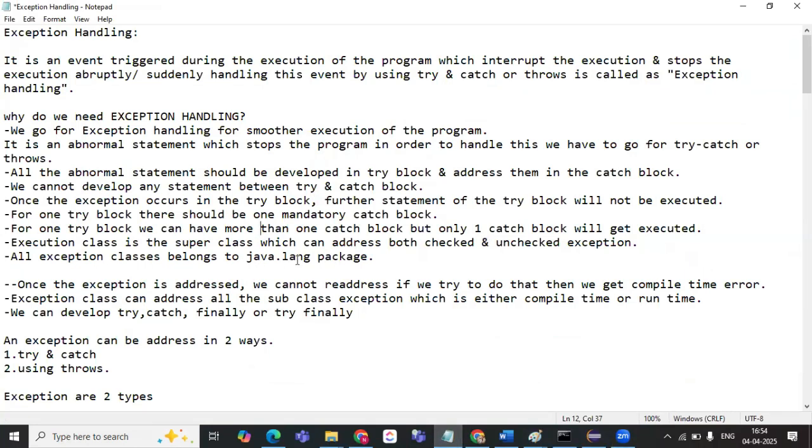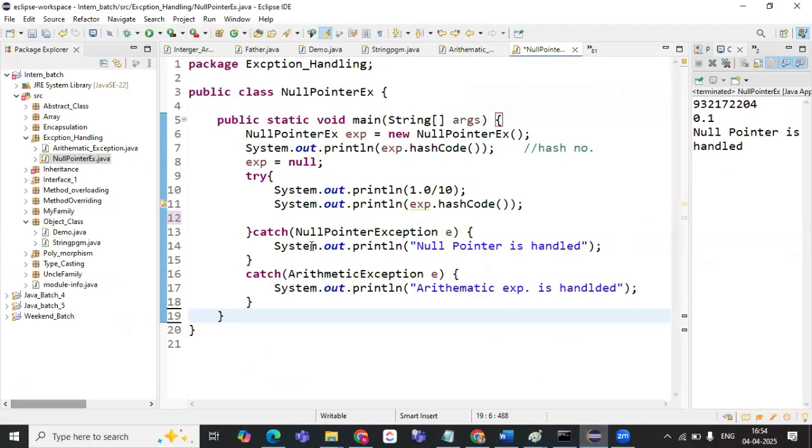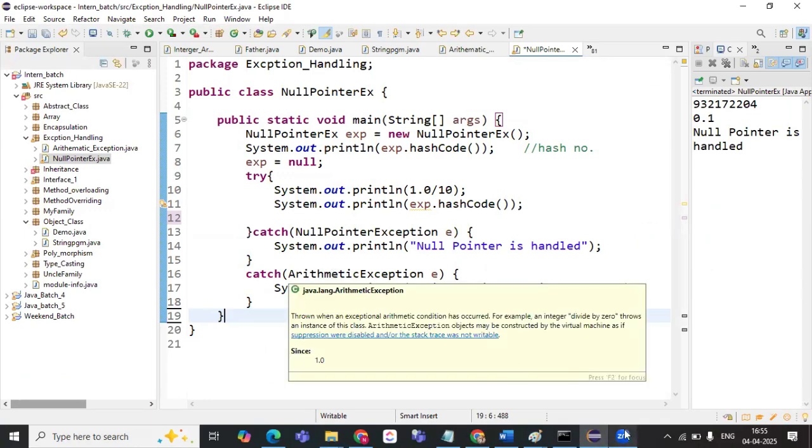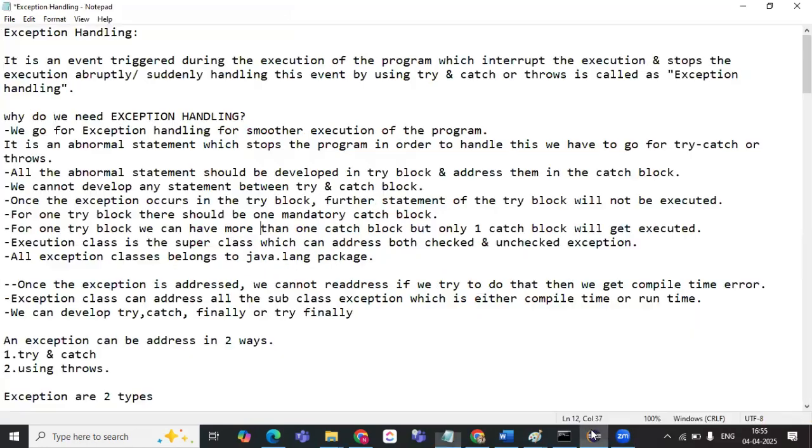Once an exception is addressed, we cannot readdress it. If we try to do that, we will get a compile time error. That means once it is addressed in a catch block, if I try to handle the null pointer exception one more time, it will throw a compile time error.